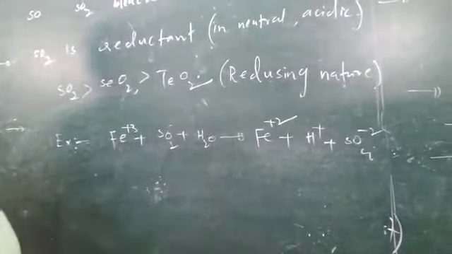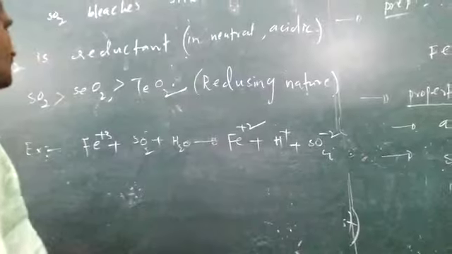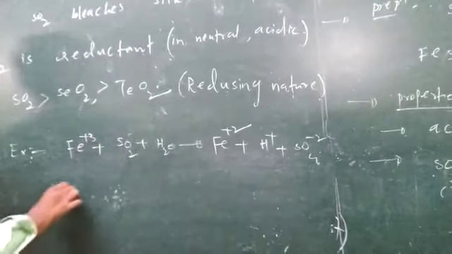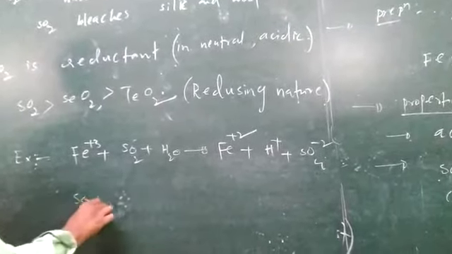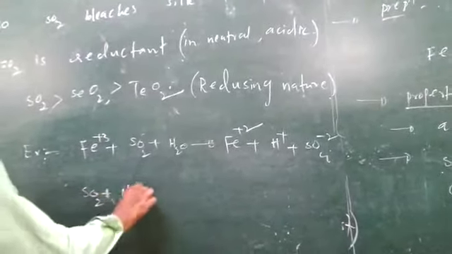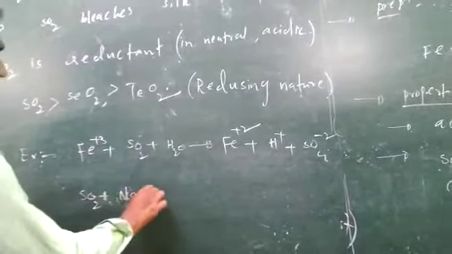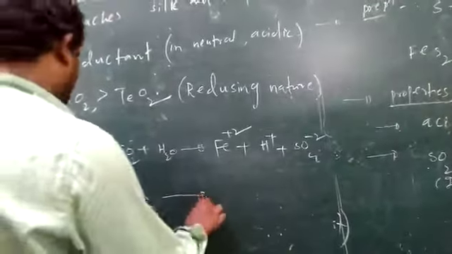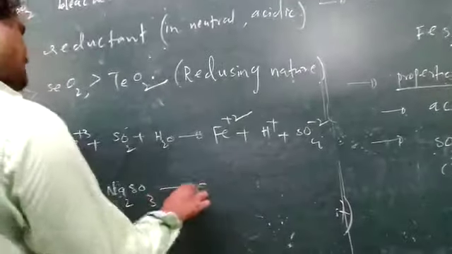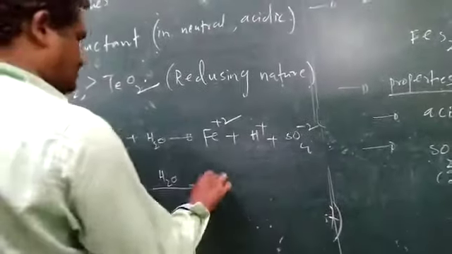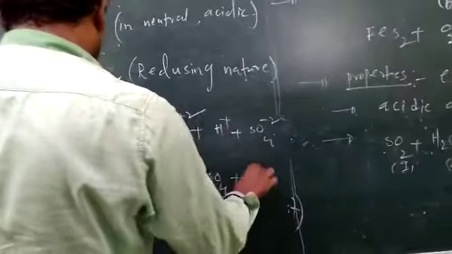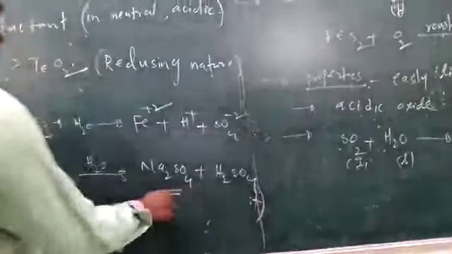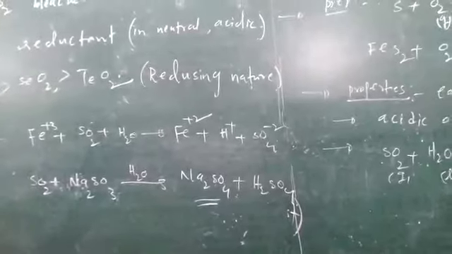Sulfur dioxide also reacts with sodium sulfite, Na2SO3, and in acidic water it forms sodium sulfate plus sulfuric acid.